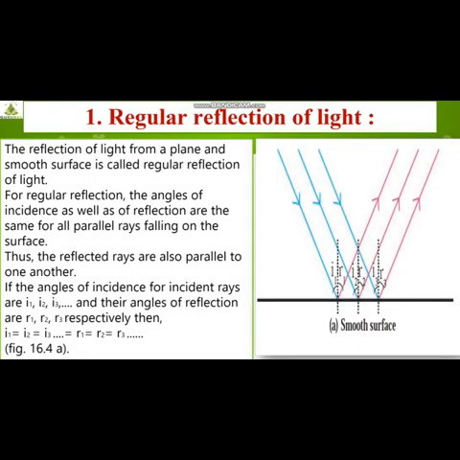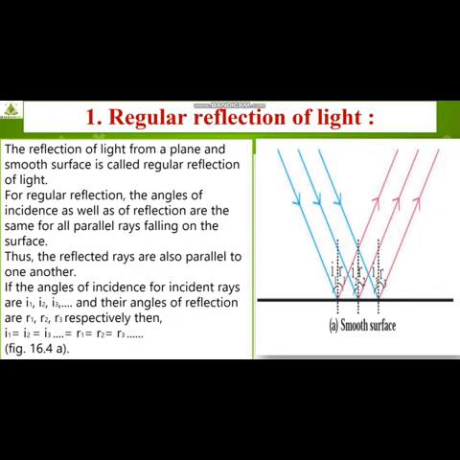So students, let us understand regular reflection of light, which is our first term. The reflection of light from a plane and smooth surface is called regular reflection of light. Simple. Any plane surface, any smooth surface gives you regular reflection of light. For regular reflection, I'm not talking about one angle of incidence, I'm talking about more than one.